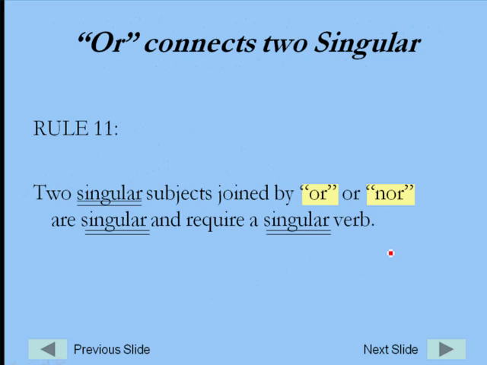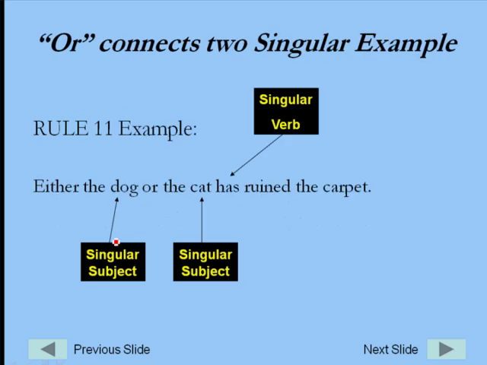And these are the last couple of rules here, and they deal with the words or and nor. Rule 11 in your book just says that if you have two singular subjects connected by or, you only use a singular verb. The reason for that is that in a sentence like this, if I say either the dog or the cat, you might start thinking, oh, there's two things there, dog and cat, right?